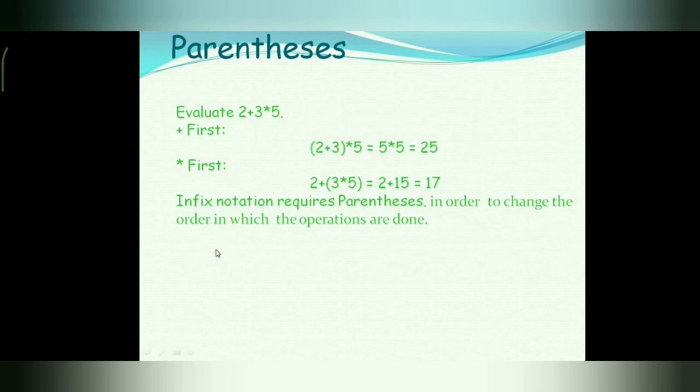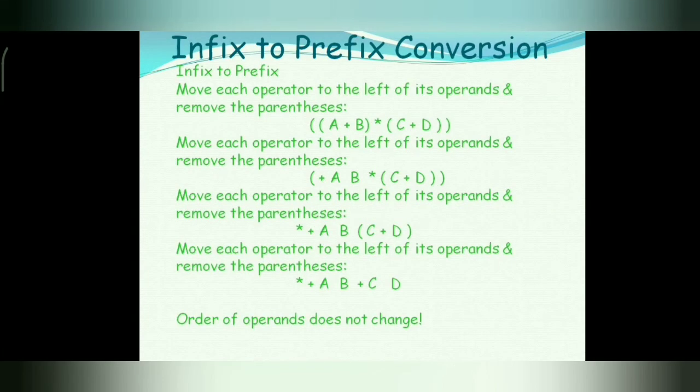Now we will discuss some more examples. How to convert infix to prefix. We have to move the operator to the left of its operands. First A plus B will be plus AB and C plus D will be plus CD, and after that the multiply sign will be placed at the left of its operands, and the answer will be multiply plus AB plus CD.